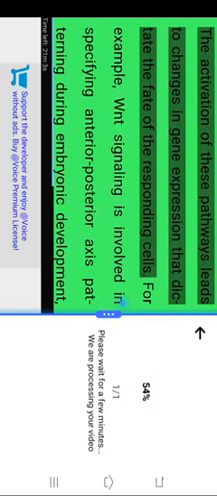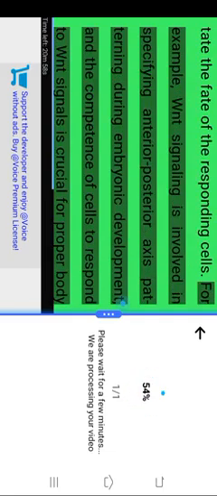Intracellular signaling pathways. In addition to receptors, competent cells must possess the necessary intracellular machinery to translate the signals they receive into developmental changes. This involves the activation of specific signaling pathways, such as the Notch, WNT, hedgehog, TGF-beta, and MAPK pathways. The activation of these pathways leads to changes in gene expression that dictate the fate of the responding cells. For example, WNT signaling is involved in specifying anterior-posterior axis patterning during embryonic development, and the competence of cells to respond to WNT signals is crucial for proper body plan development.